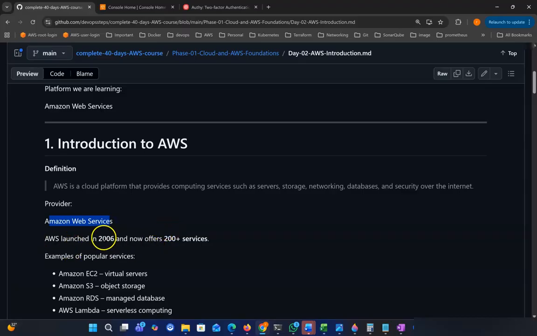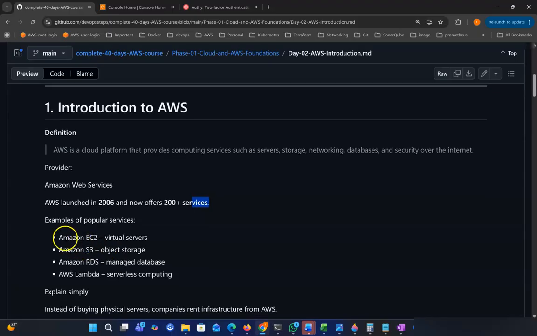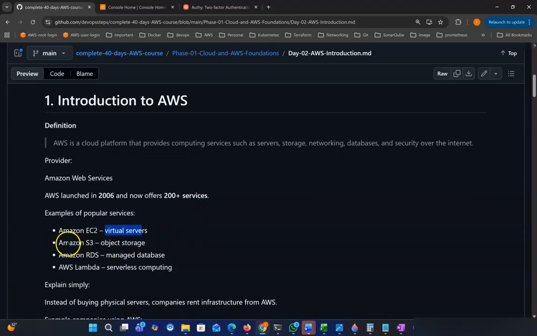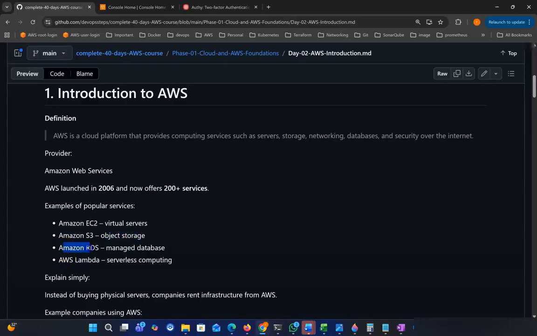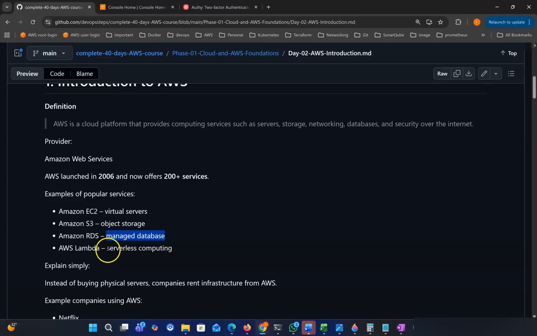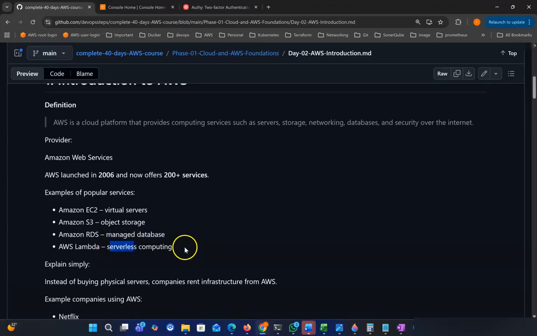AWS launched in 2006 and now offers 200 plus services, and the most popular services are Amazon EC2, which is virtual machines, Amazon S3, which stores objects, Amazon RDS, which is a managed relational database, and AWS Lambda, which is serverless computing.